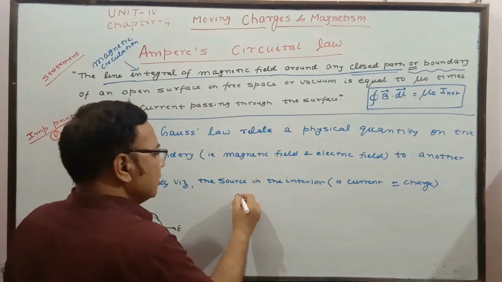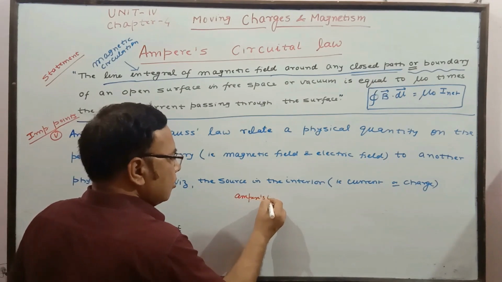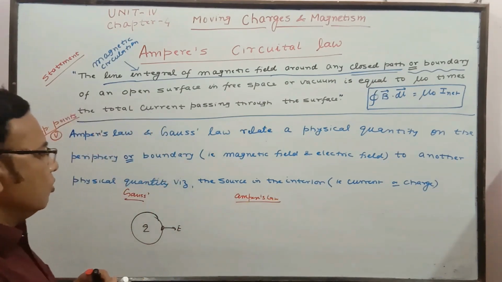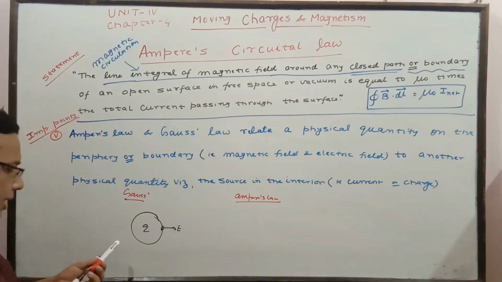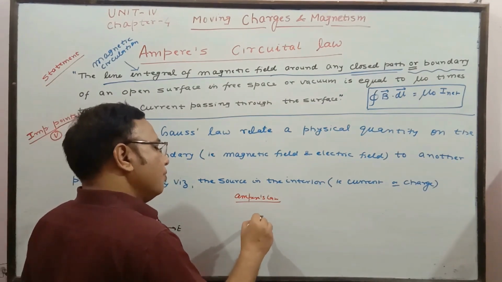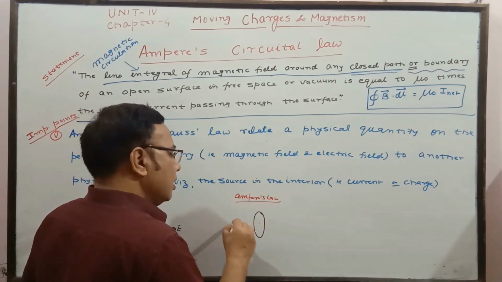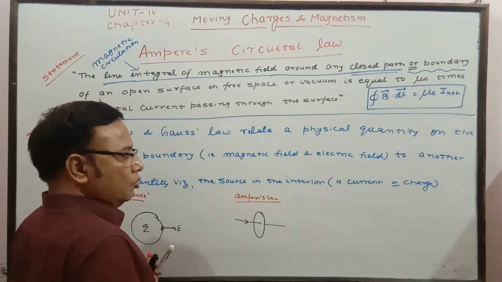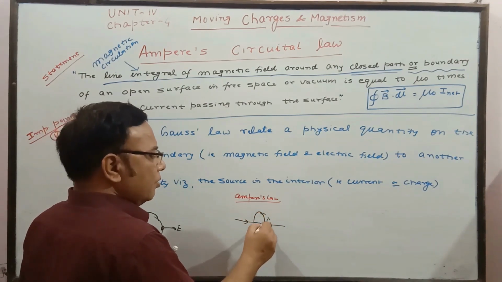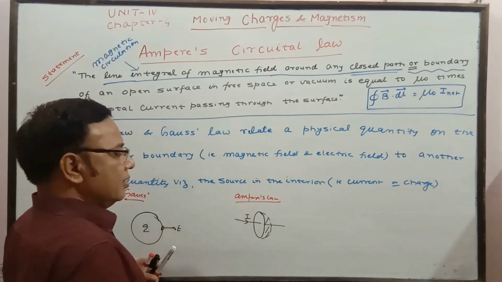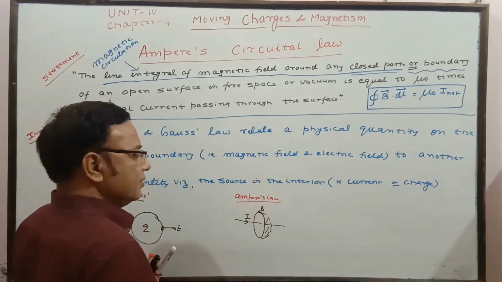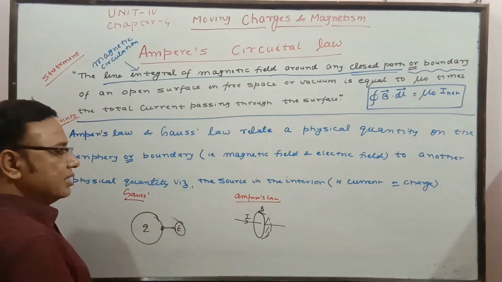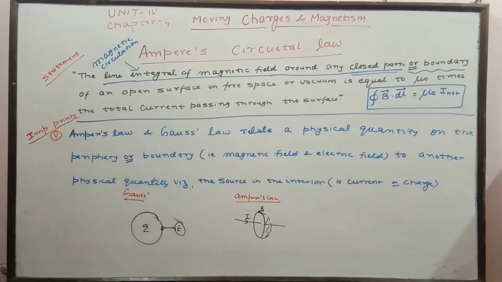In Ampere's law, what we had done? We are going to find out the magnetic field at the periphery of this particular closed loop or boundary due to the source called current. Here we find the magnetic field, and in this case what are we finding? Electric field.